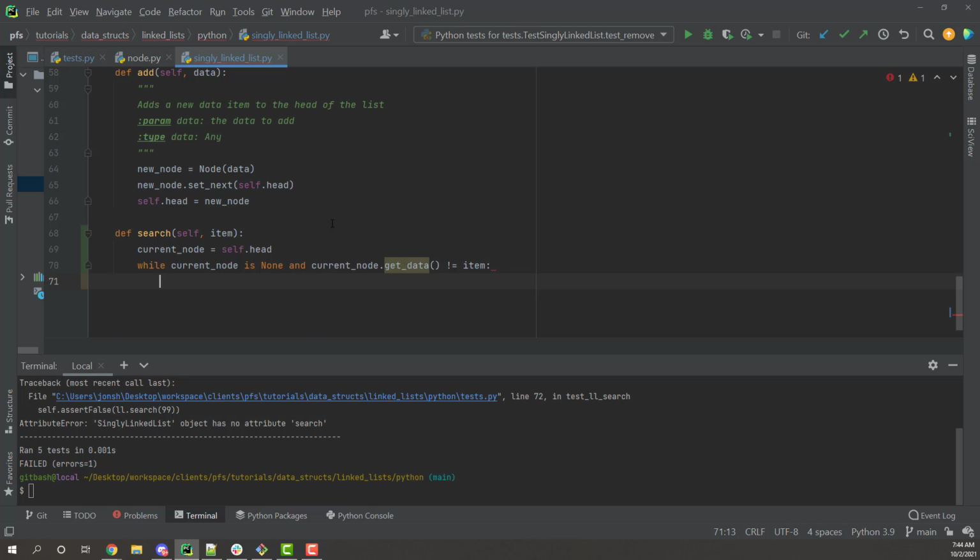As long as both of these conditions are true, the current node is not none, and whatever is inside of it is not what I'm looking for, I'm going to continue searching. So all I have to do for that is say, hey, jump to the next node. So current node is going to equal current node.getNext.